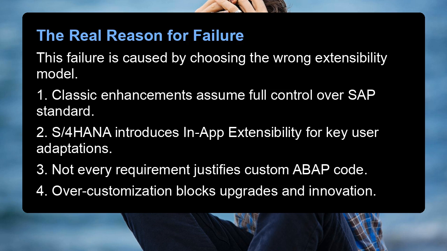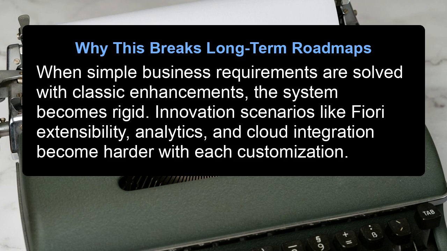This failure is caused by choosing the wrong extensibility model. 1. Classic enhancements assume full control over SAP standard. 2. S/4HANA introduces in-app extensibility for key user adaptations. 3. Not every requirement justifies custom ABAP code. 4. Over-customization blocks upgrades and innovation. Why this breaks long-term roadmaps. When simple business requirements are solved with classic enhancements, the system becomes rigid. Innovation scenarios like Fiori extensibility, analytics, and cloud integration become harder with each customization.